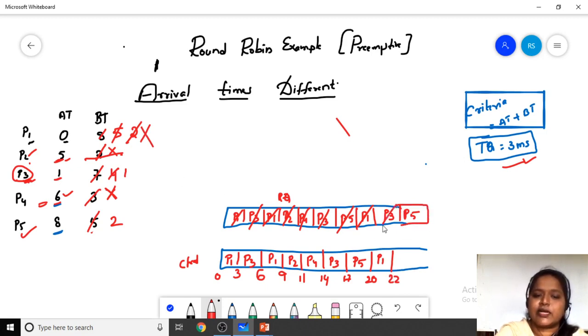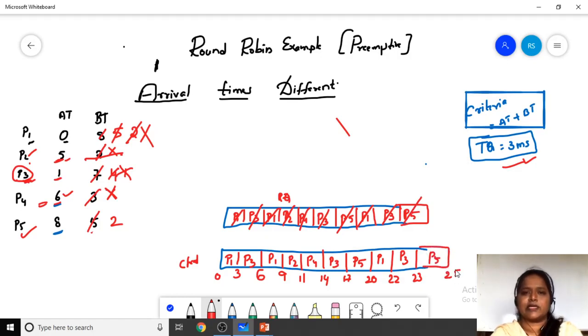Next in the queue, P3 is there. P3 needs 1 millisecond of time, so till 23 P3 will execute and will not be admitted back again. And what is the last one left? The P5 process is left, and P5 will run till 25 milliseconds. This is how we calculate the Gantt chart as well as the ready queue.